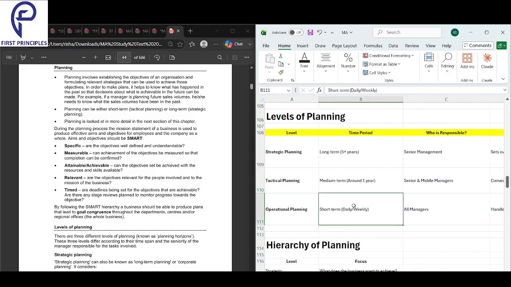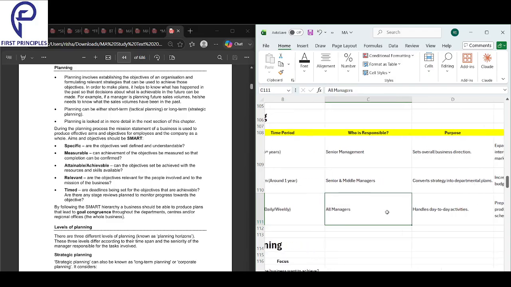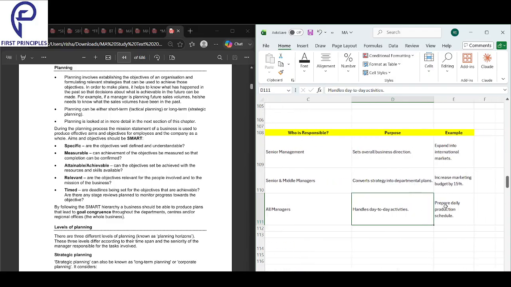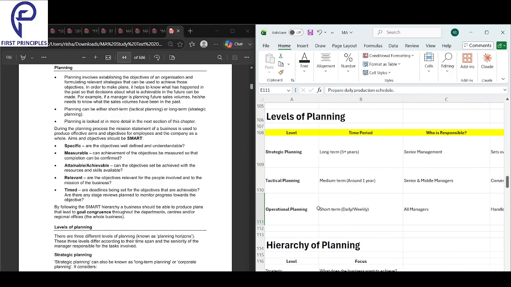Next, we have operational planning. Short term, daily and weekly. Who's responsible? All the managers. It handles day-to-day activities. What is the example? Prepare a daily production schedule.